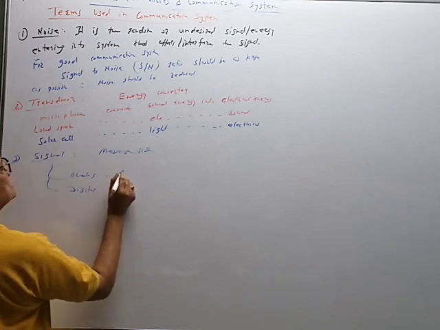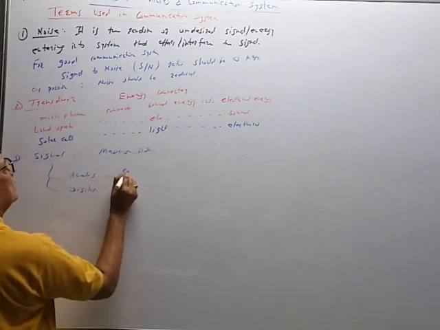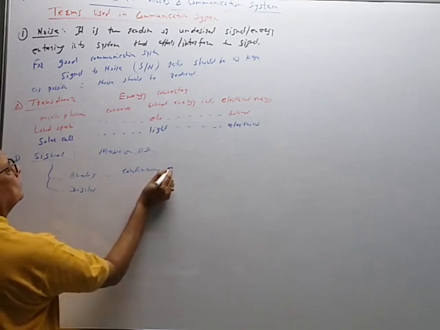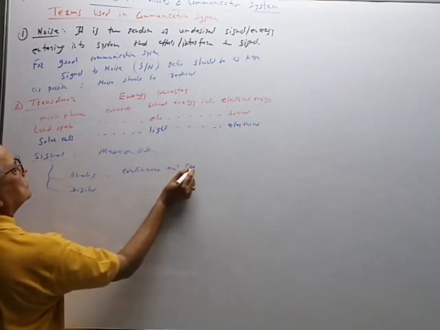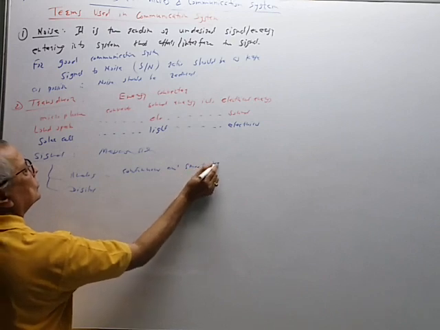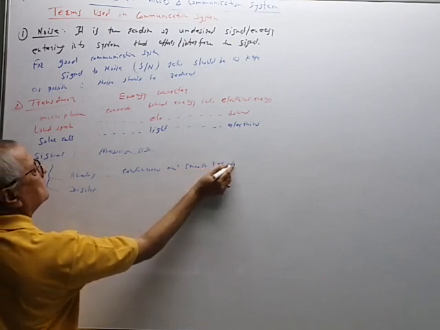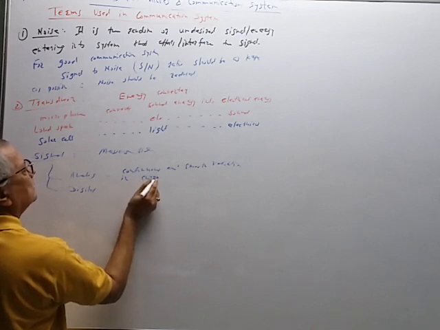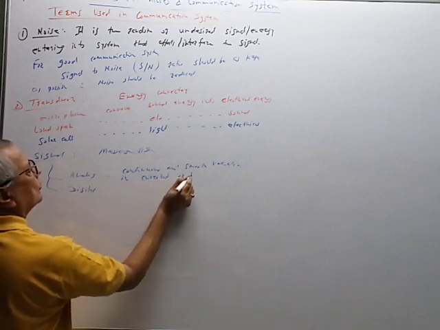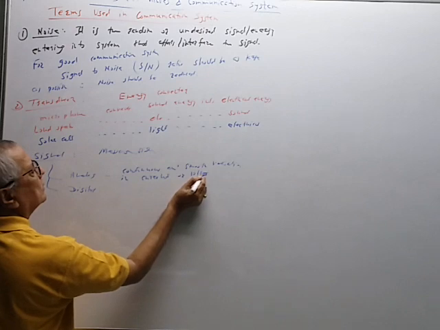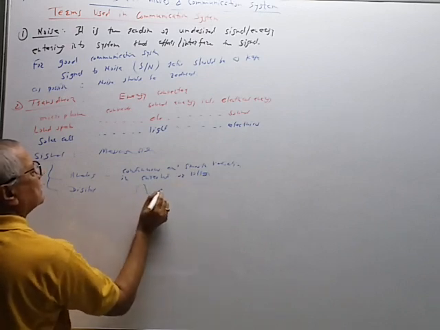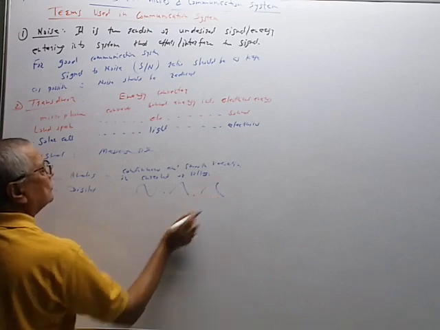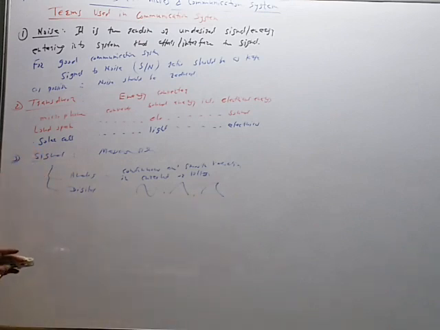In an analog signal, there is a continuous and smooth variation in current or voltage. For example, sine wave, triangular wave, sawtooth wave, these are analog signals.